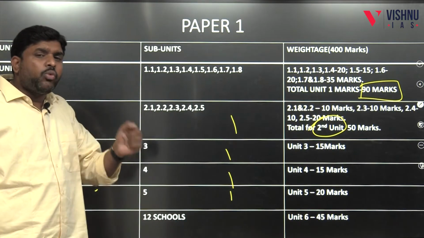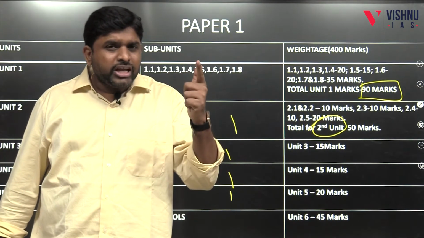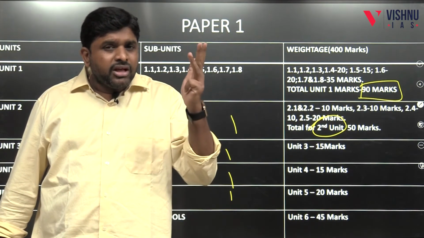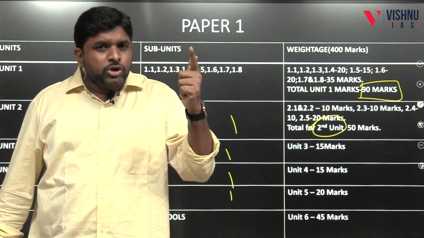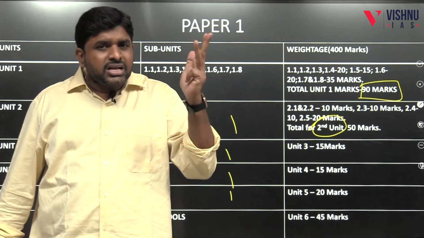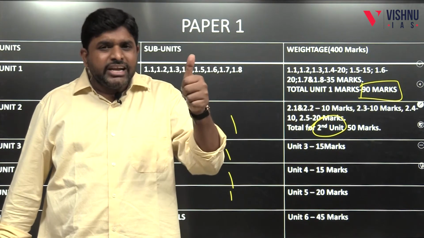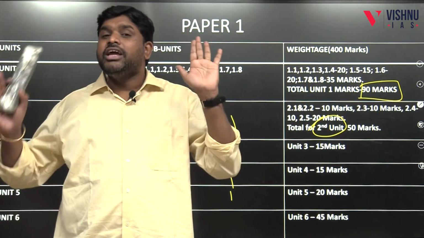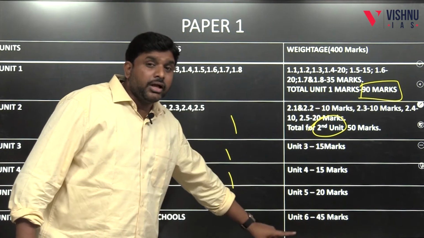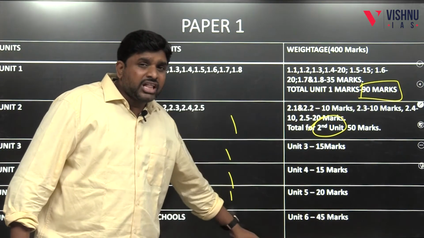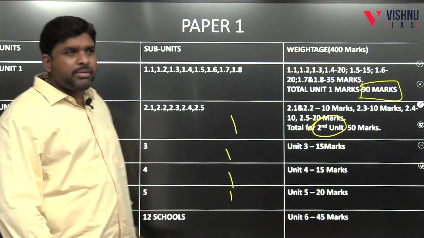12 schools are there. The schools present in unit number 6 are classical evolutionism, historical particularism, diffusionism, functionalism, structural functionalism, structuralism, neo-evolutionism, cultural materialism, culture and personality school, symbolic and interpretative theories, cognitive theories, postmodernism. How many? 12 schools. These 12 schools' weightage will be 45 marks. But remember this, every anthropologist should be there in every answer. So it is for 45 marks.